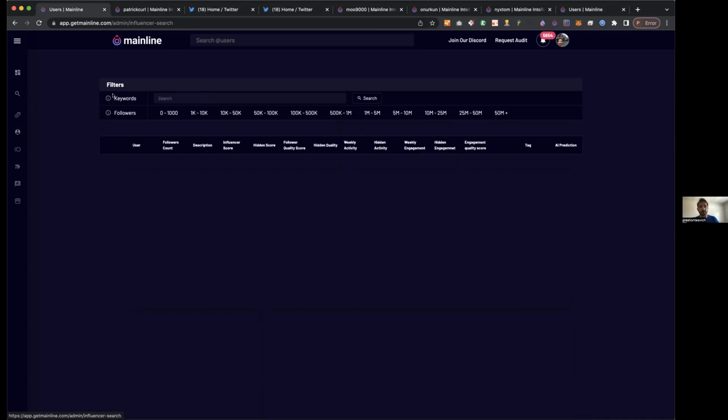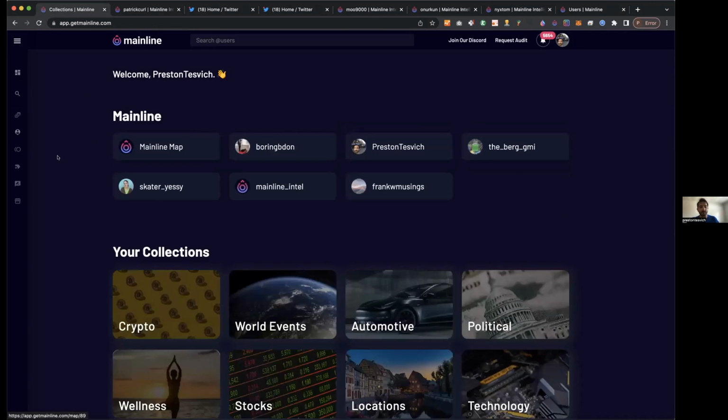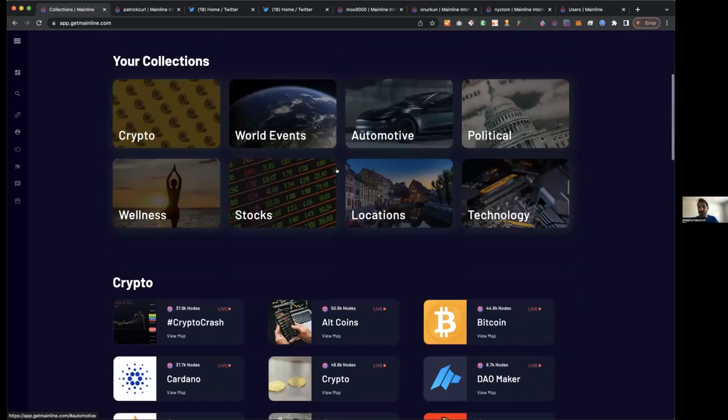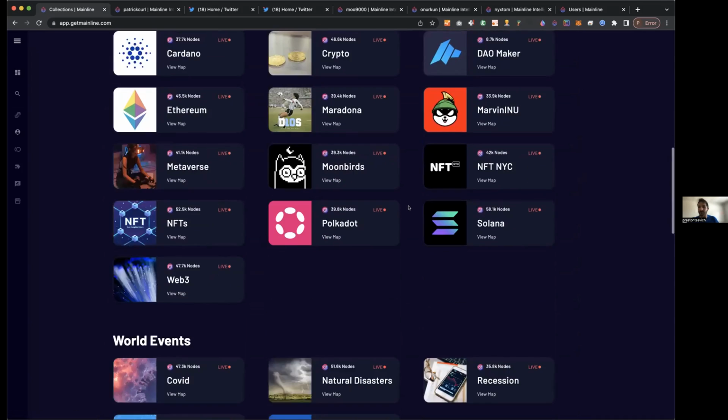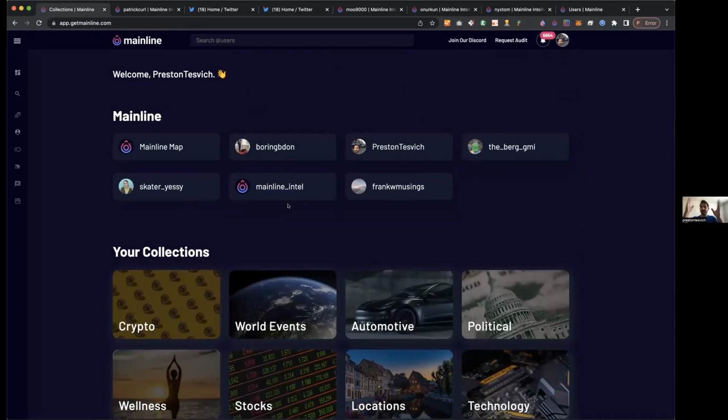This influencer search page you just went through, and then our original maps, with the virality maps of all the different conversations. So all this stuff is building a really robust system of services that people will be able to benefit from, not only in finding the right people to work with, but also figuring out the right conversations to get involved in at the right time and the right place with the right stuff.